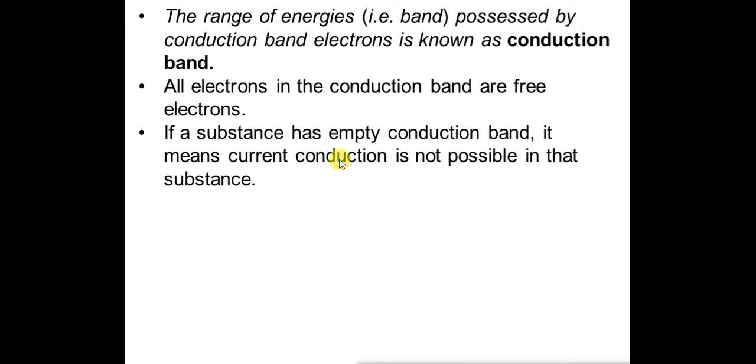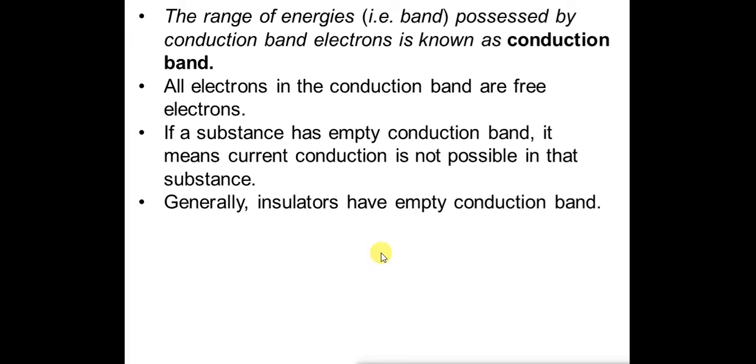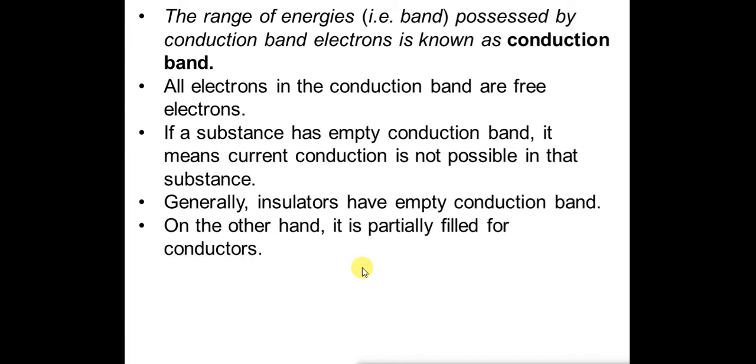If a substance has an empty conduction band, current conduction is not possible. If there are no electrons in the conduction band, no current will flow through that substance. So all insulators have an empty conduction band. The conduction band is partially filled for conductors.